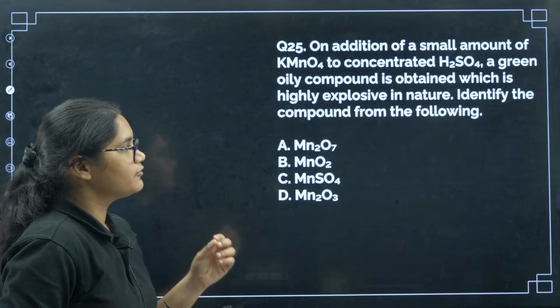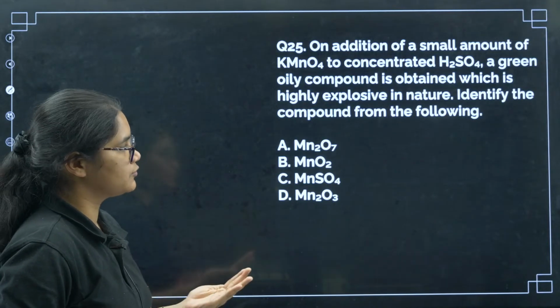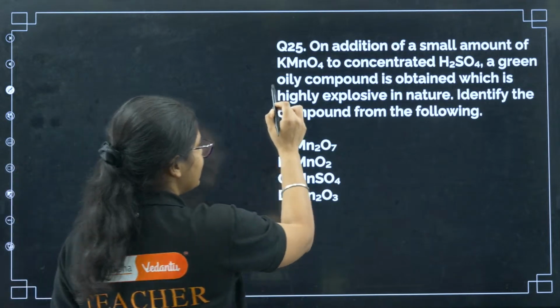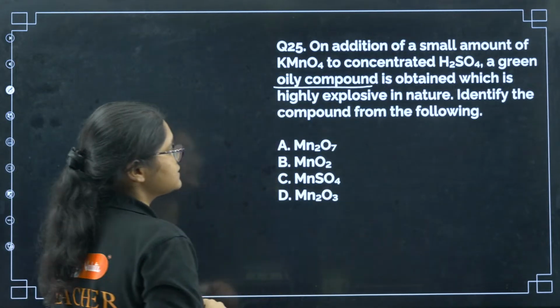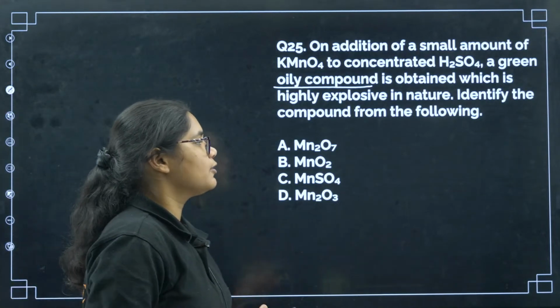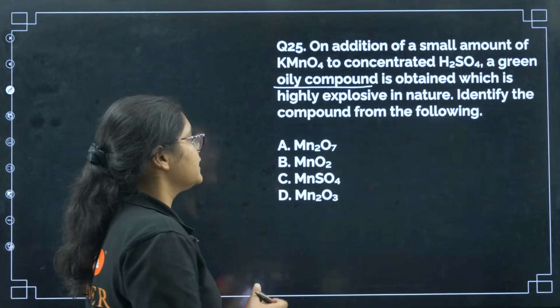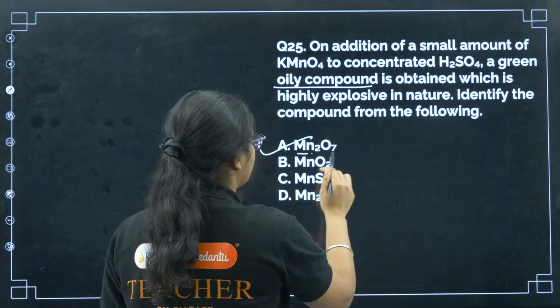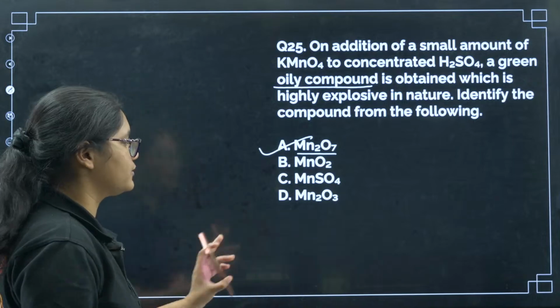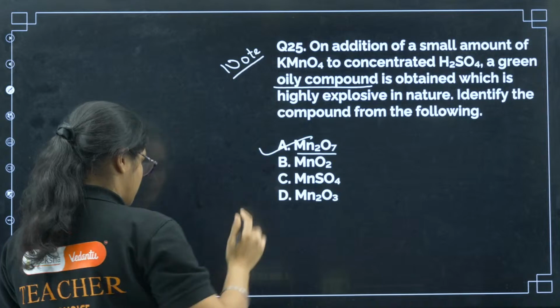Okay, next, question number 25. On addition of a small amount of KMnO4 to concentrated H2SO4, a green oily compound is obtained which is highly explosive in nature. Identify the compound from the following. So this is from the reactions of KMnO4. This green oily compound is nothing but Mn2O7. Okay, so you might not be knowing this answer, so please note down this question.